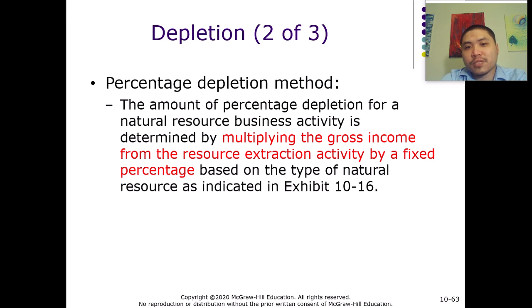Depending on the type of resource, there's a predetermined percentage associated with it. And then you can just multiply the percentage of depletion by the gross income from the resource extraction, and then we get the depletion expense. So it's much easier using this method.